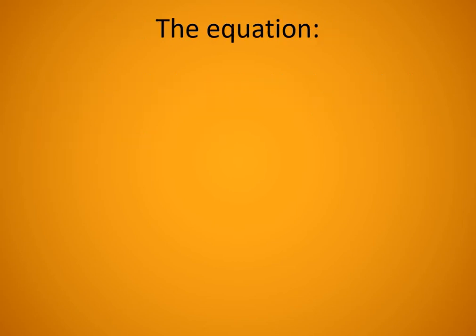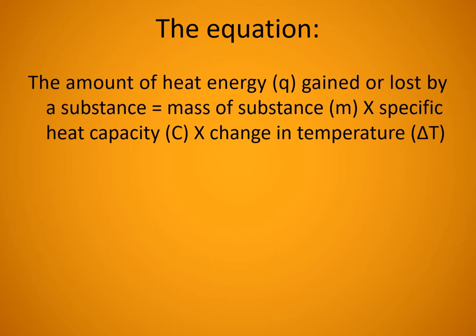So in the case of specific heat capacity, we can write the equation. Already we discussed. The amount of heat energy gained or lost by the substance can be written as mass of the substance into specific heat capacity of the substance into change in temperature. So we can write in equation form the heat energy either gained or lost by the object. If we write the heat energy by the letter Q, then Q is equal to M into C into delta T. What is M?